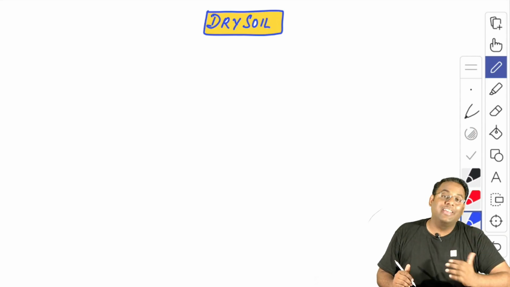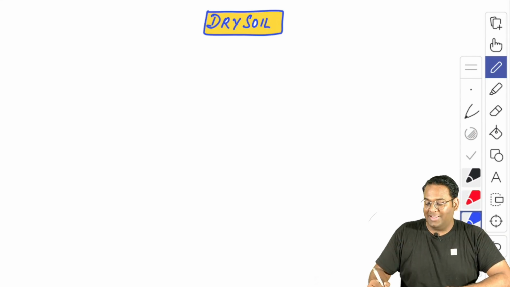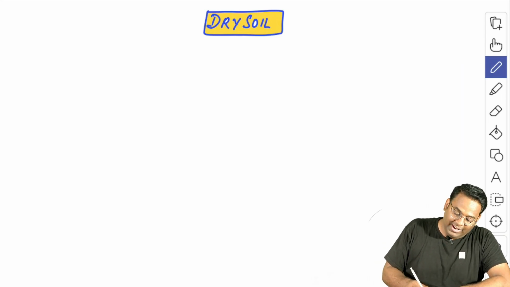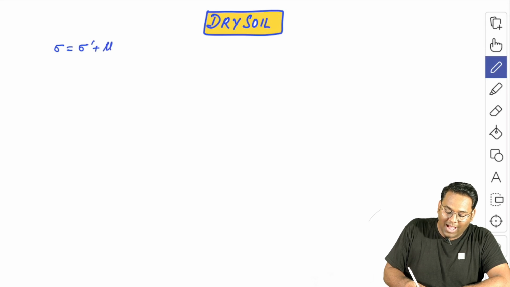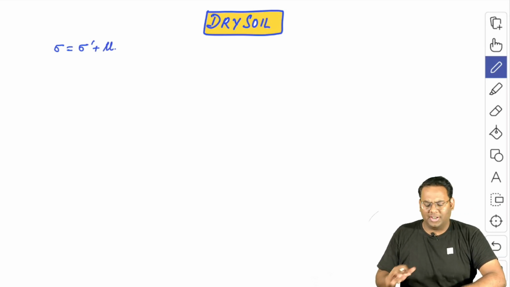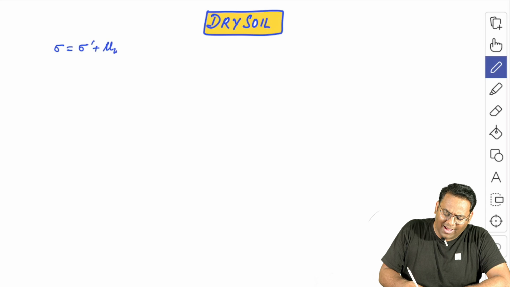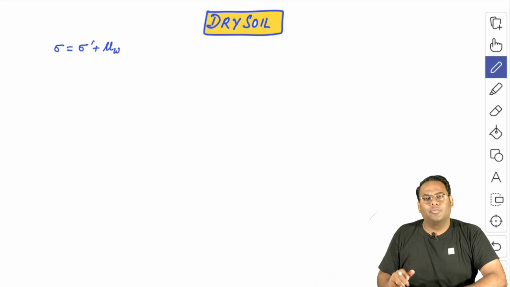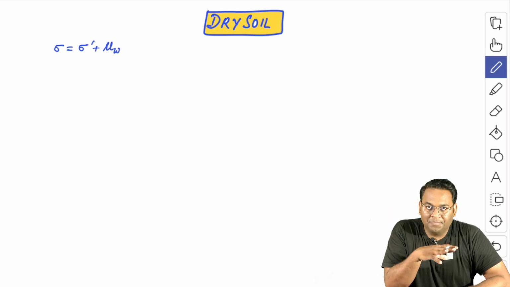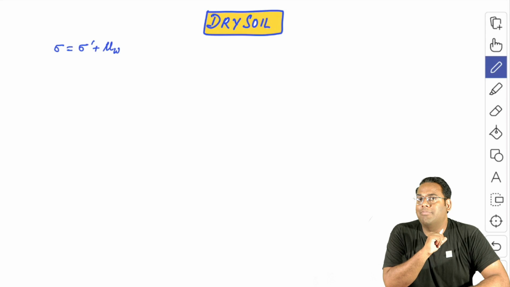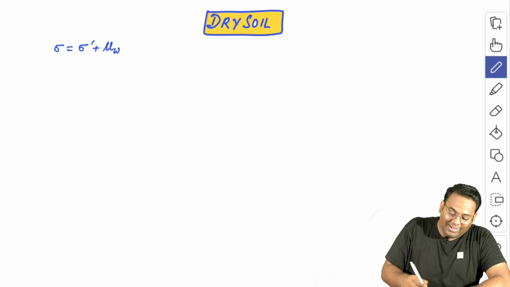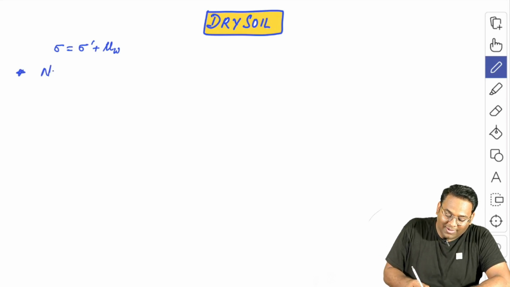For the dry soil. Now, please understand that in the previous lecture, we studied that the total stress is the summation of effective stress and the pore water pressure. Yes, that is sometimes also written as mu W, just to indicate the water. But if I am talking about the dry soil, then there is no water present in this dry soil.